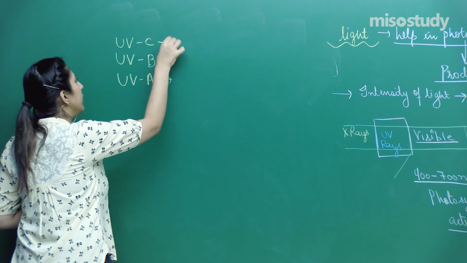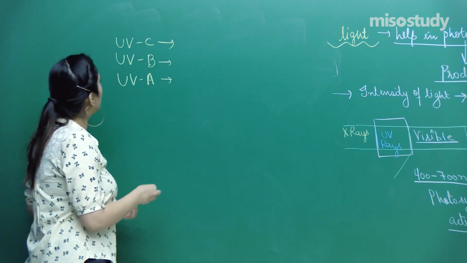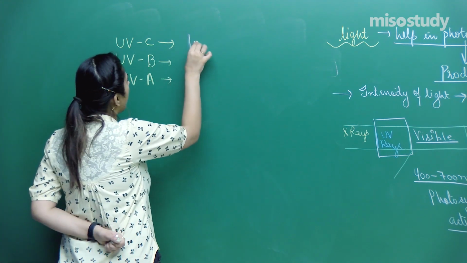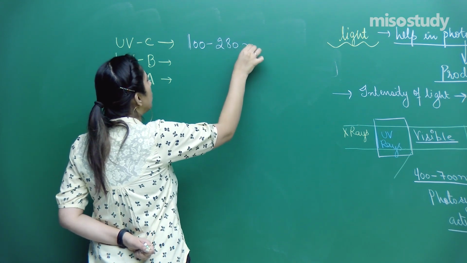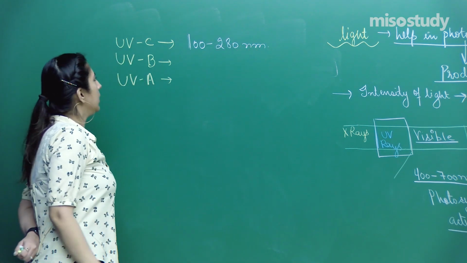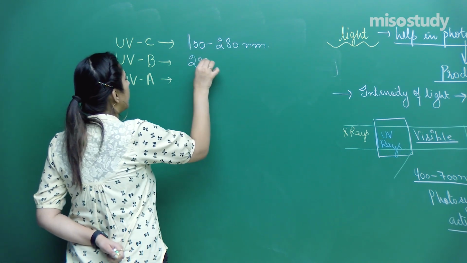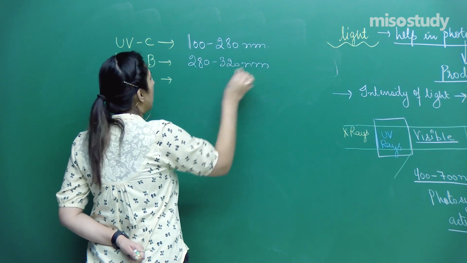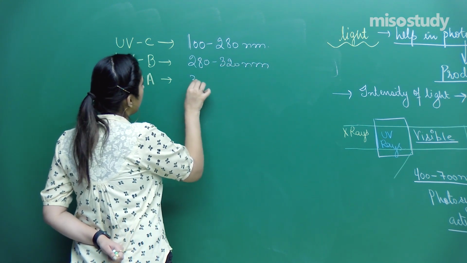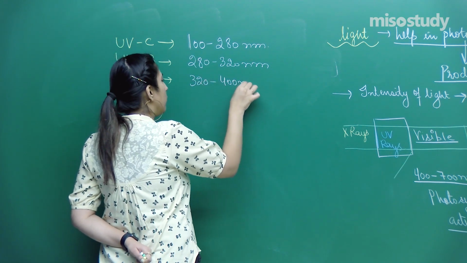These are the three types of UV rays. UVC falls under the category of 100 to 280 nanometer. Similarly, UVB falls under 280 to 320 nanometer, and UVA falls under 320 to 400 nanometer.